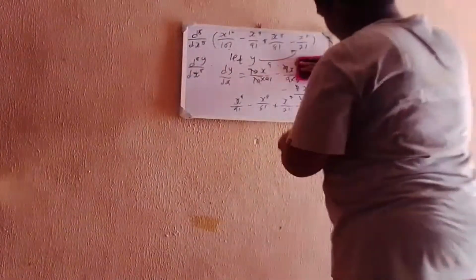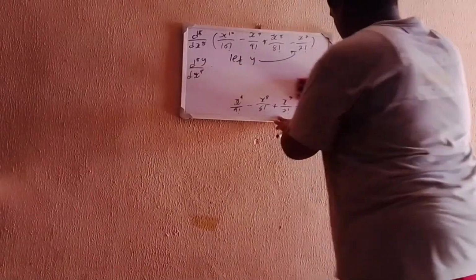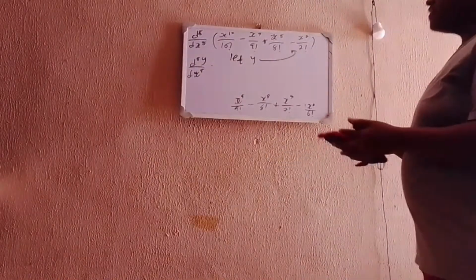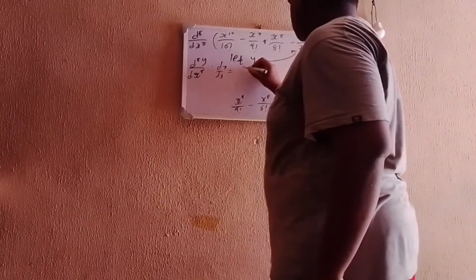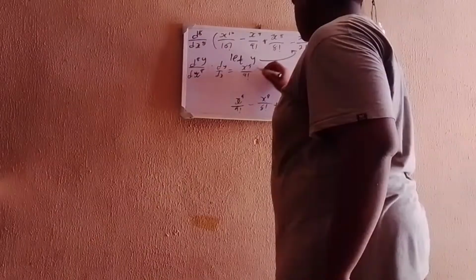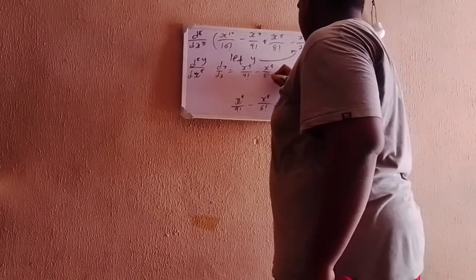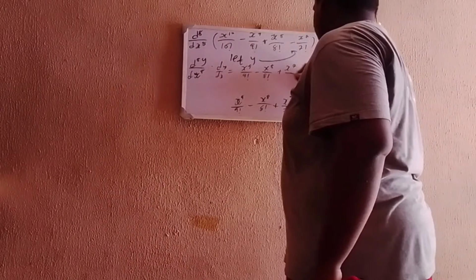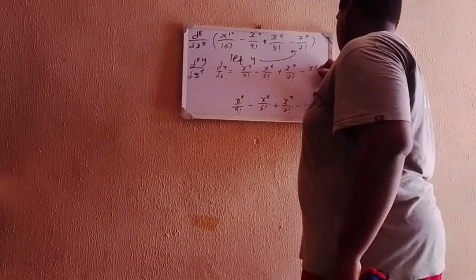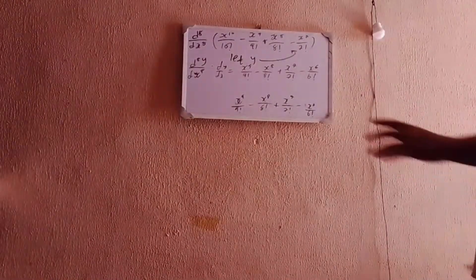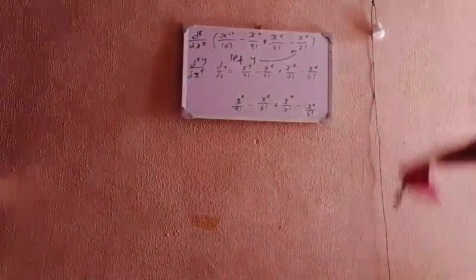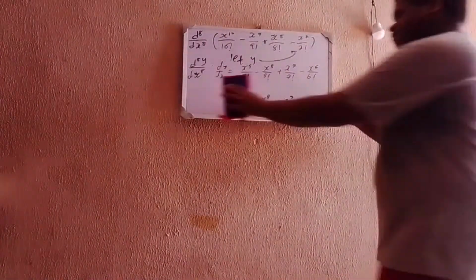Let me clean the board up. So we can say that the first derivative of y with respect to x, that is dy/dx, is simply x to the power of 9 divided by 9 factorial minus x to the power of 8 divided by 8 factorial plus x to the power of 7 divided by 7 factorial minus x to the power of 6 divided by 6 factorial. This is simply what it is. And immediately I've already seen the pattern that will show. But in case you cannot see the pattern, let's differentiate again.